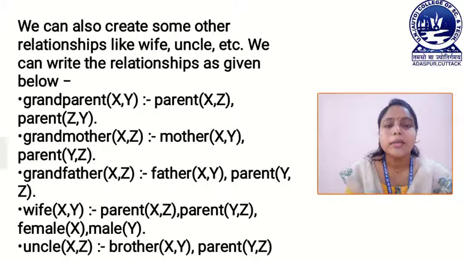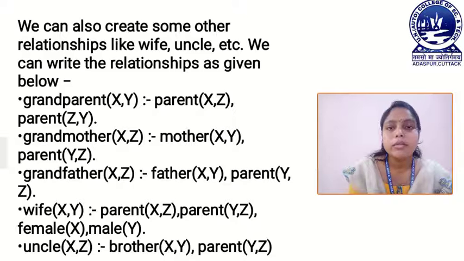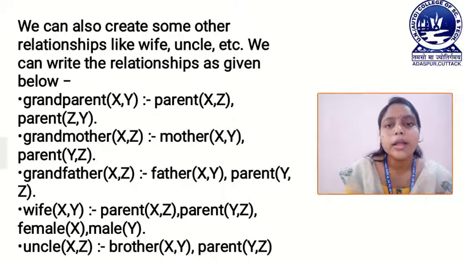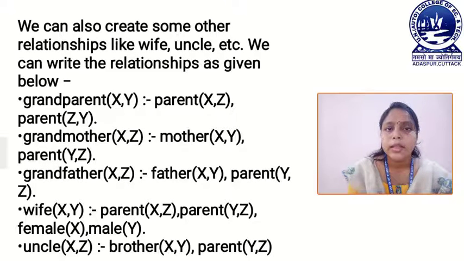Next, grandmother(X, Z) implies mother(X, Y) and parent(Y, Z). That means for the grandmother relationship, X is the mother of Y and Y is the parent of Z. Then we can say that X is the grandmother of Z. Then next, grandfather(X, Z) implies father(X, Y) and parent(Y, Z).